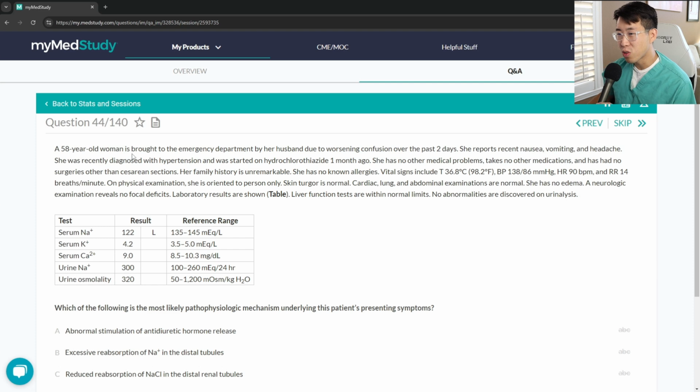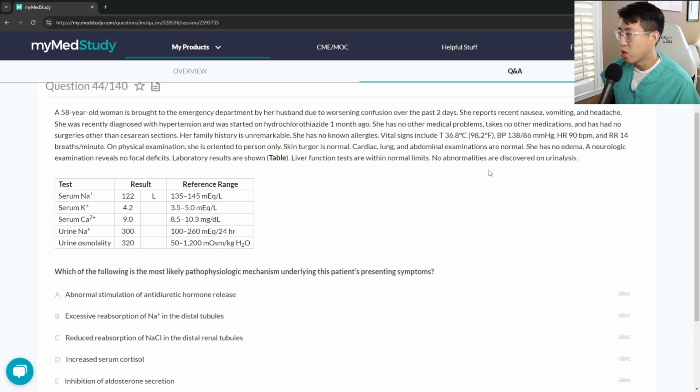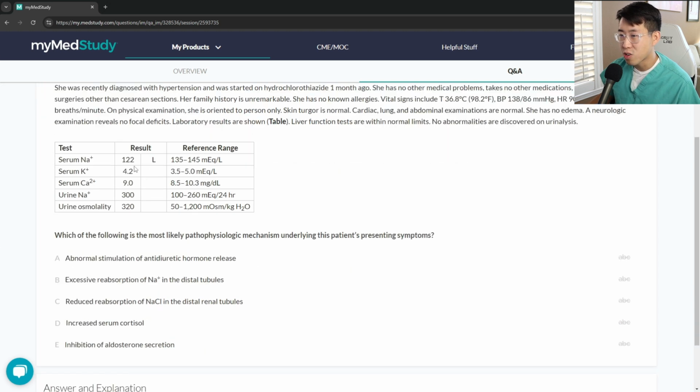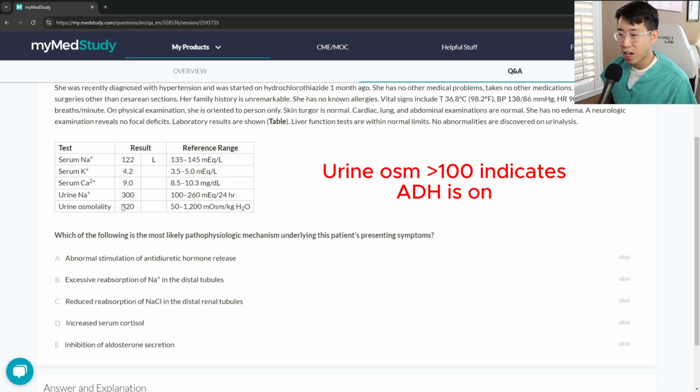So a 58-year-old woman is brought to the emergency department by her husband due to worsening confusion over the past few days. No abnormalities are discovered on urinalysis. Her sodium is 122, potassium's normal, calcium's normal, urine sodium is high, and her urine osmolality is high. So this kind of is fitting like an SIADH picture. Generally, this is the kind of pattern you're going to see: an elevated urine sodium greater than 20, so 300 is really, really high, and then an elevated urine osmolality.